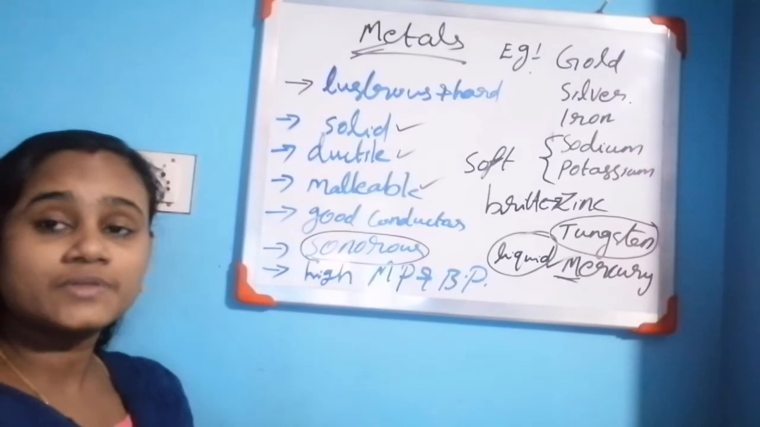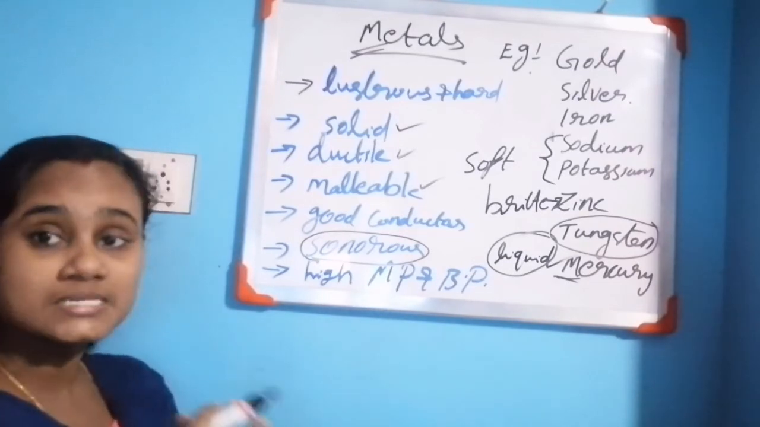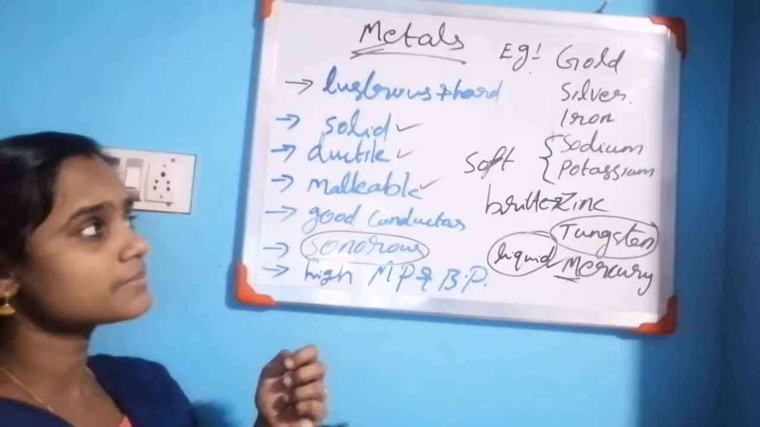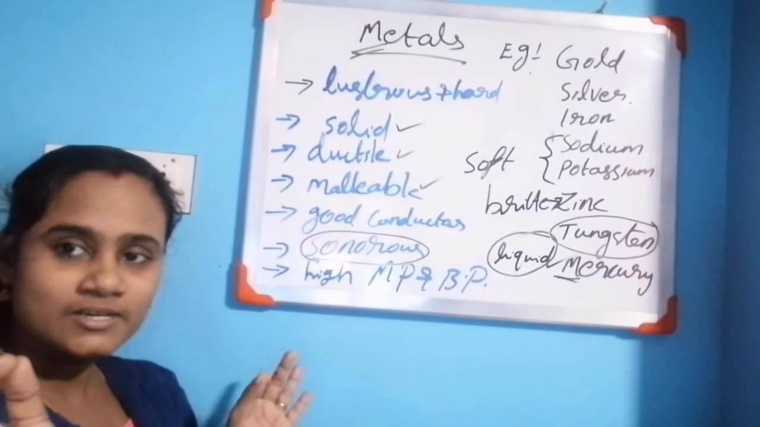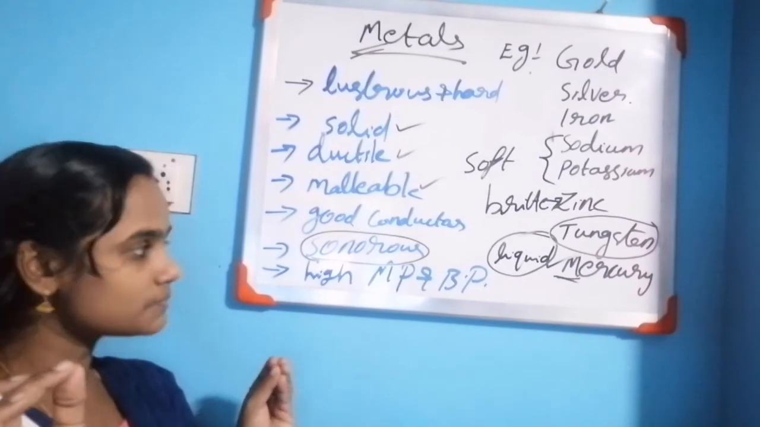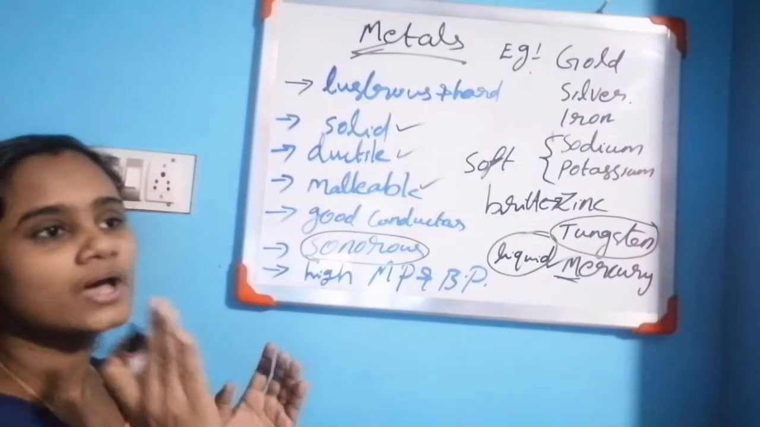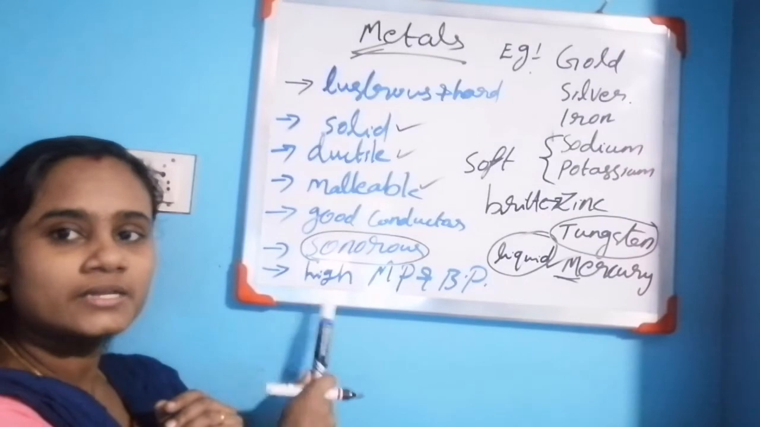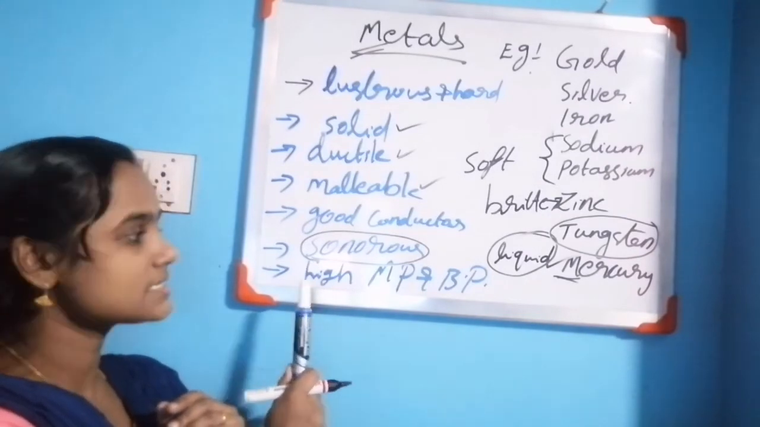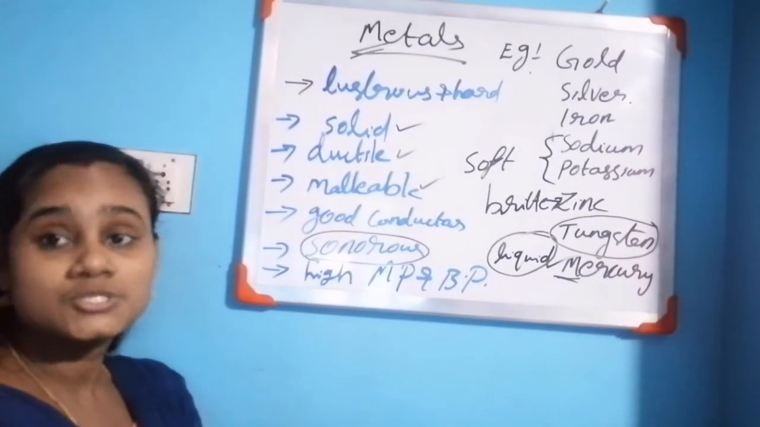Sonorous means if they are struck with each other, they make sound. For example, silver. പാദസരം കിലുങ്ങുന്നുണ്ട് ഇല്ലേ? It is a solid material that makes a jingling sound, that is sonorous. That means all the metals are sonorous. Now if we strike an iron, you can hear the sound. This is a metal, so it produces a sonorous sound.